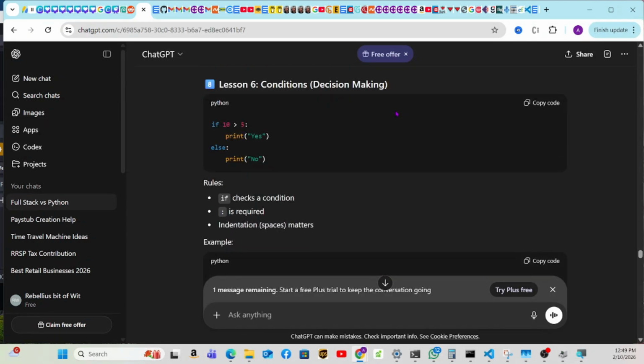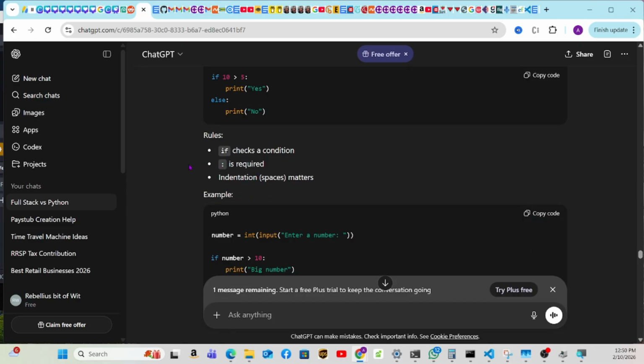Lesson 6, conditions, decision making. Perfect. So this is very important when we talk about conditions in Python. If 10 is bigger than 5, print yes, else print no. And this is where the syntax might be confusing if you were using JavaScript, or PHP, or C# and all that. You're going to have to remember the syntax. So the rule is: if checks the condition, this is required, and then the indentation spaces matter. Well, everything matters, but we already installed the Black extension, so we make sure that everything is correct and properly indented.